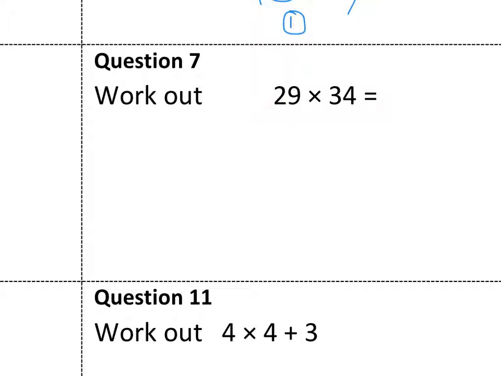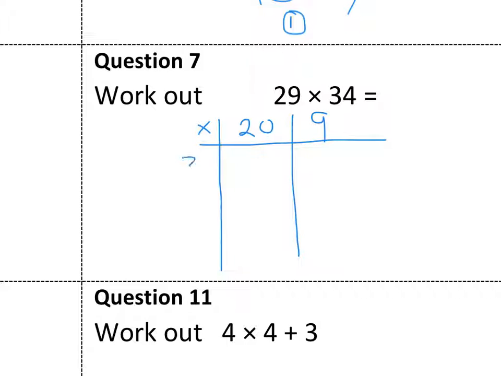Okay, 29 times 34. I recommend using the grid method if you don't already feel comfortable with columns. So I've got 29 times 34. This is first: 20 times 30, 2 times 3, 600, 2 zeros. This one, 9 times 30,